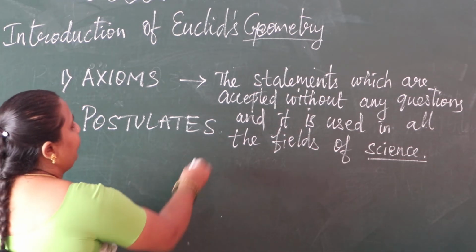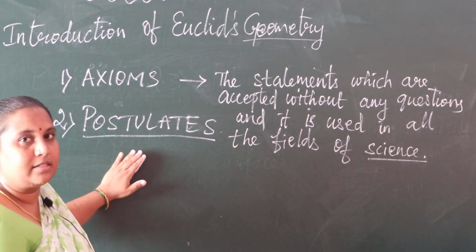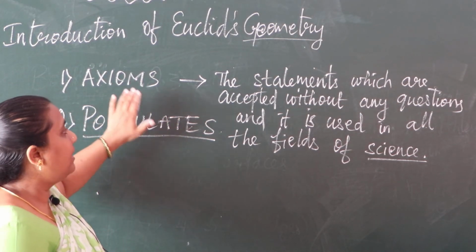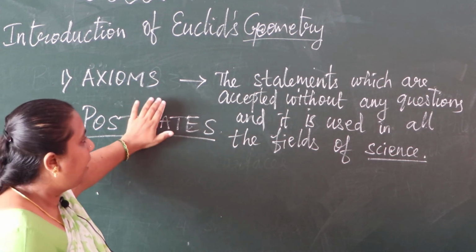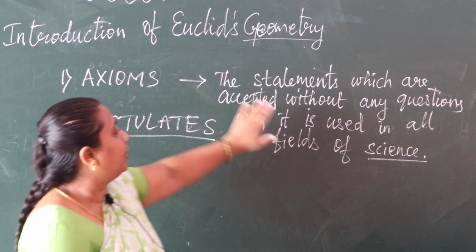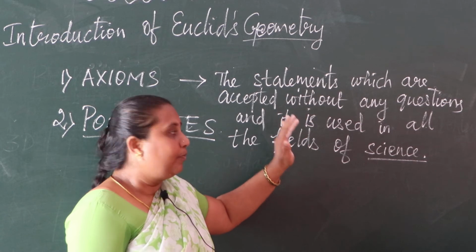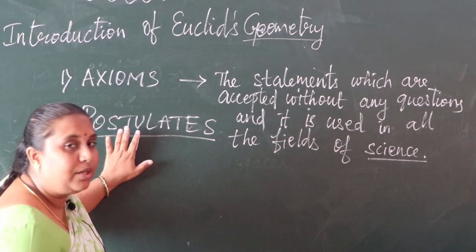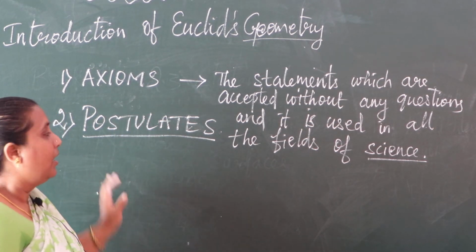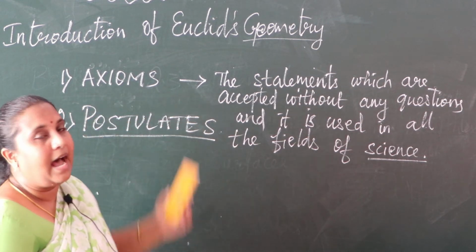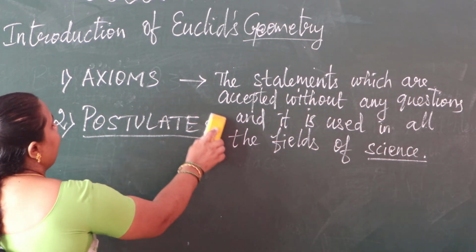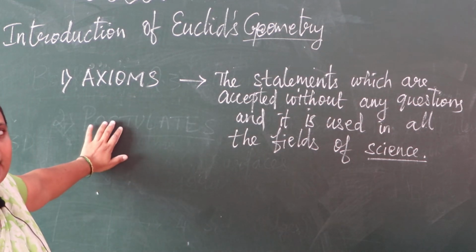But what is meant by postulates? Both are universal truths, both are statements, and both are accepted without any questions. But axioms are used in all the fields of science, that is both in maths and science. But postulates are used only in the field of mathematics. So now let us see what axioms are first. Postulates we should see in the next class.